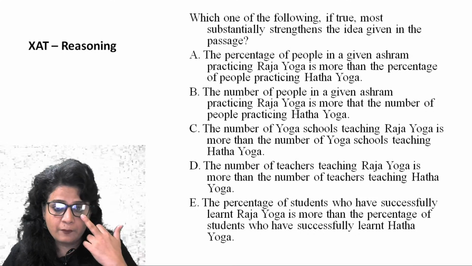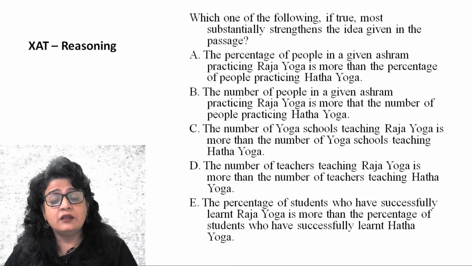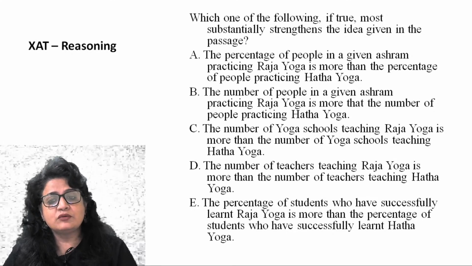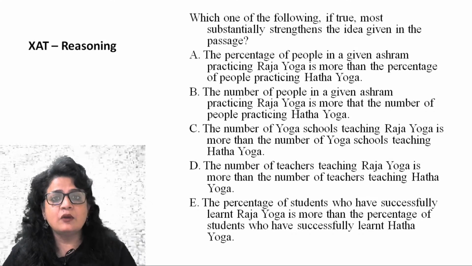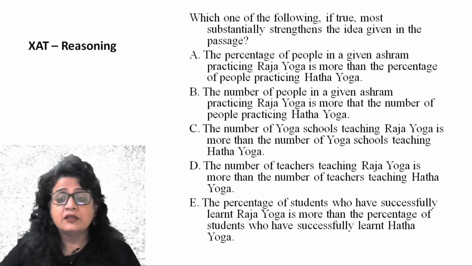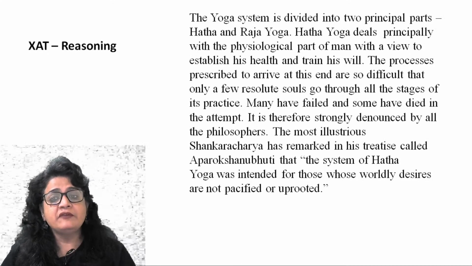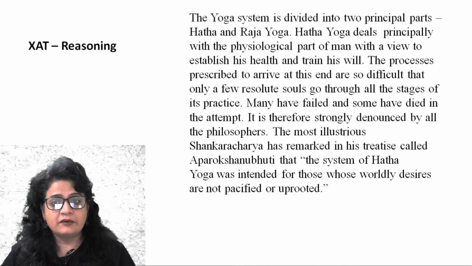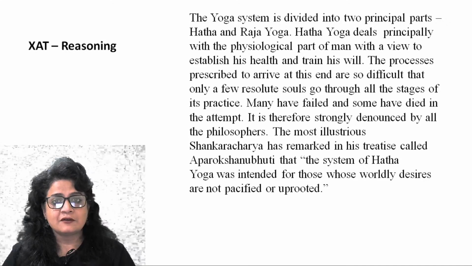Look at E now. The percentage of students who have successfully learned Raj Yoga is more than the percentage of students who have successfully learned Hatha Yoga. Now this can be based on the paragraph, because the paragraph clearly said many have failed and some have died in the attempt, and it is therefore strongly denounced by all the philosophers.